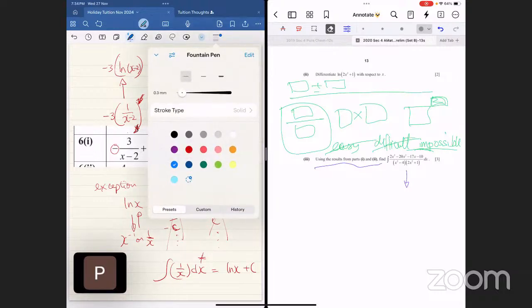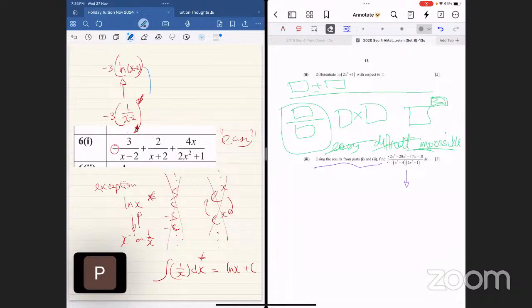There's too much memorization. It's better to test it out. So we test it out by differentiating. Minus 3 doesn't matter, right? The differentiation of logarithm natural x minus 2. There is an insight here, correct? So I need the chain rule. What do I do with the chain rule? I pretend that everything is normal.